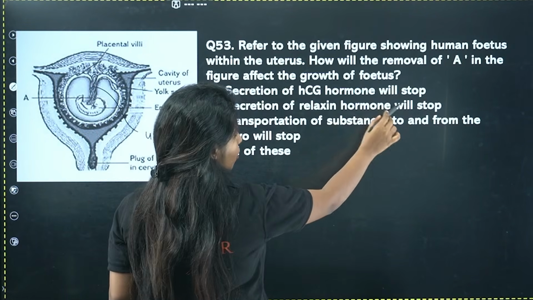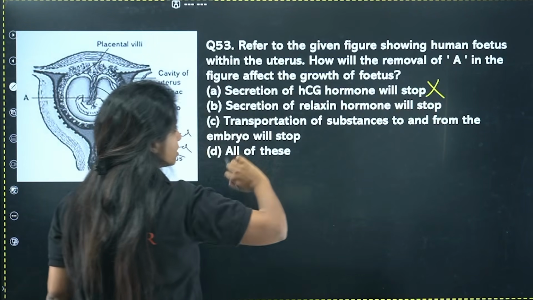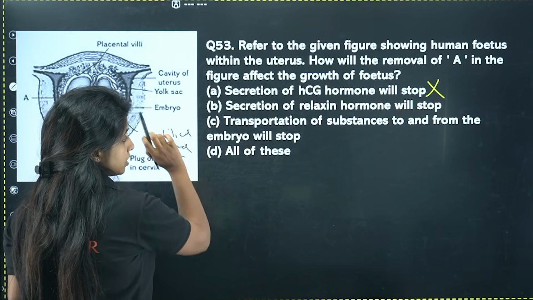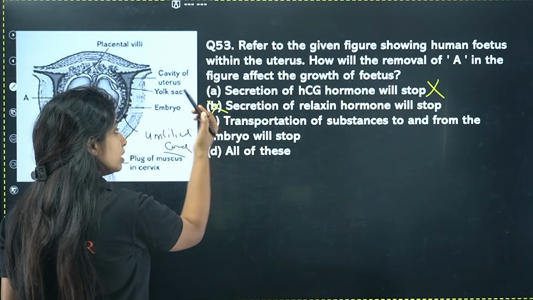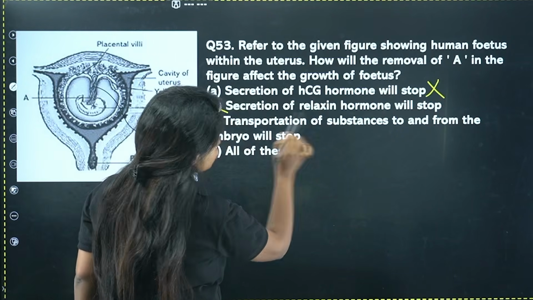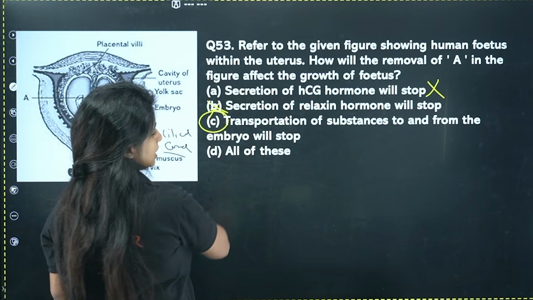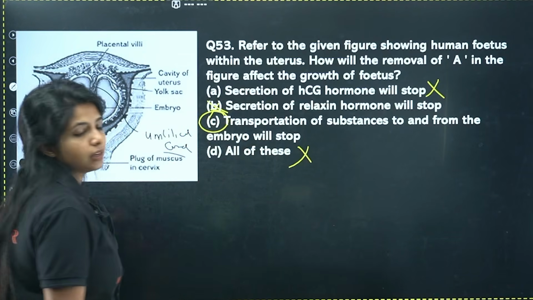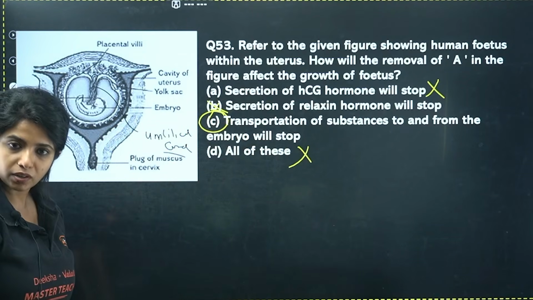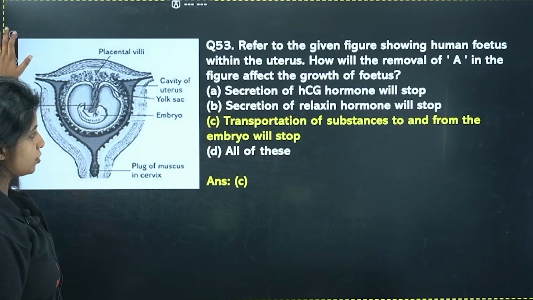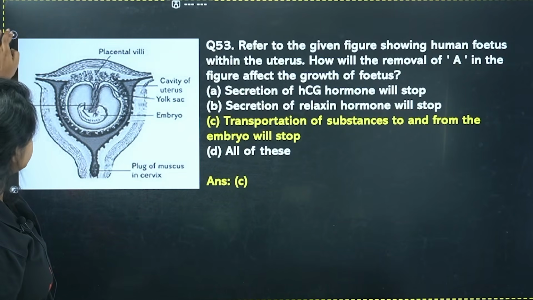Secretion of HCG hormone will stop. Arey Baba, placenta does it. Why will it stop? Placenta is still there. Secretion of relaxin hormone, ovary does it. Transportation of substances to and from the embryo will stop. This is correct. All of the above, no. C is the only answer. Okay, C is going to be the only answer over here. Transportation is going to be hampered.